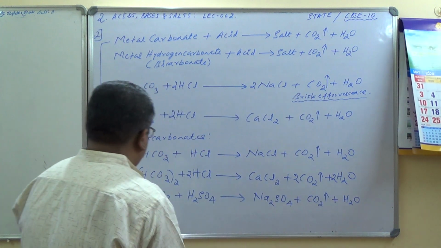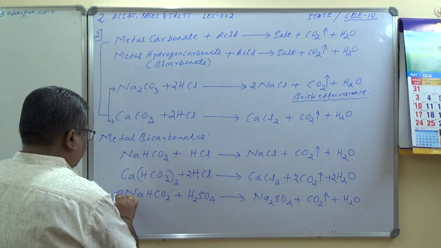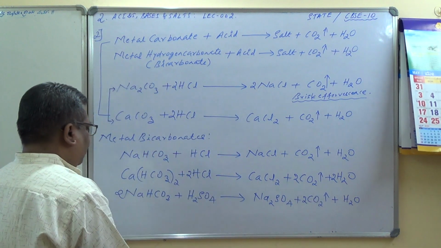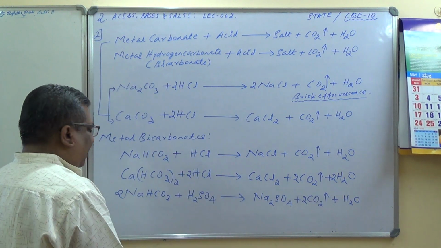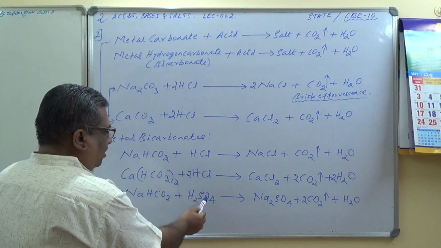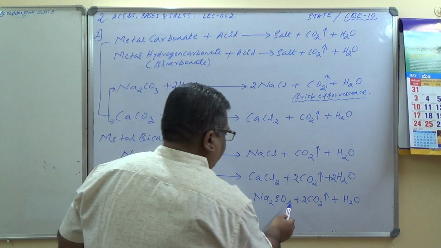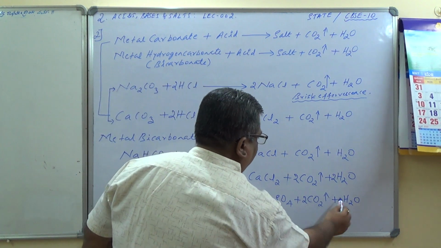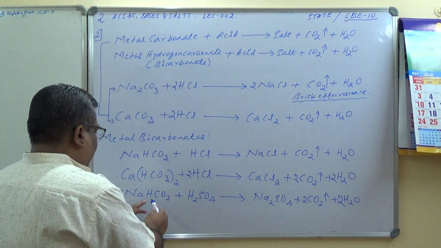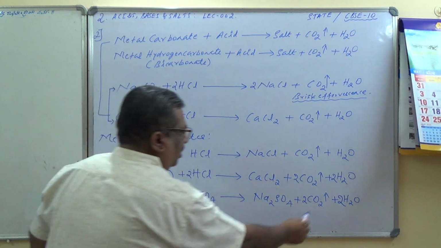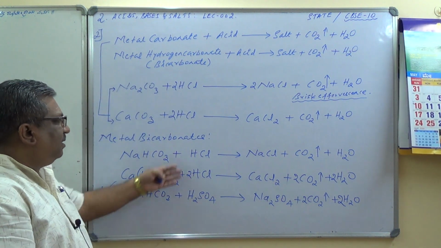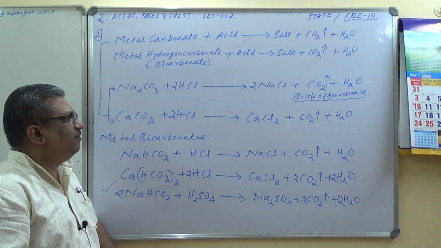Let us try to balance it. Na2 here, therefore this is 2 NaHCO3, 2 CO2. Yes, I think it is balanced. Let us check the oxygen. 3 2s are 6 plus 4, 10. 4 4 2. Hydrogen 2 plus 2, 4. Yes, it is balanced. So you can take either hydrochloric acid or sulfuric acid.